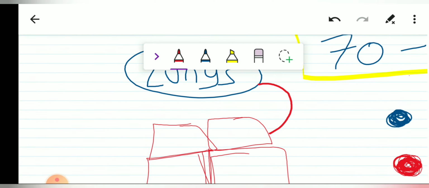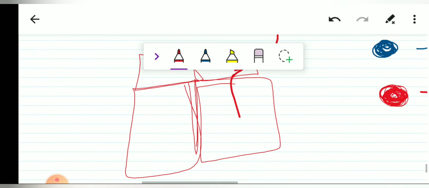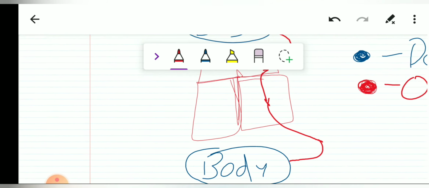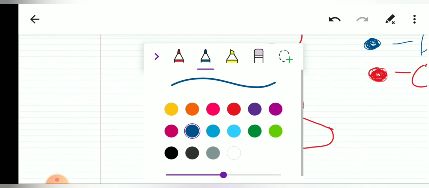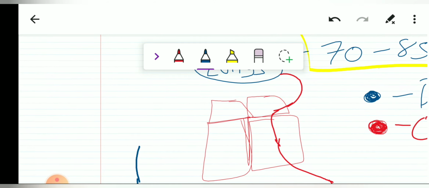Since it is oxygenated, I am drawing it with the red pen. So it enters into the left atrium. From the left atrium it will enter into the left ventricle. From the left ventricle, through the aorta, it will go out and supply the body parts. Now the body parts will utilize the blood and it gets converted into deoxygenated blood. The deoxygenated blood then re-enters the circulation through the superior and inferior vena cava.